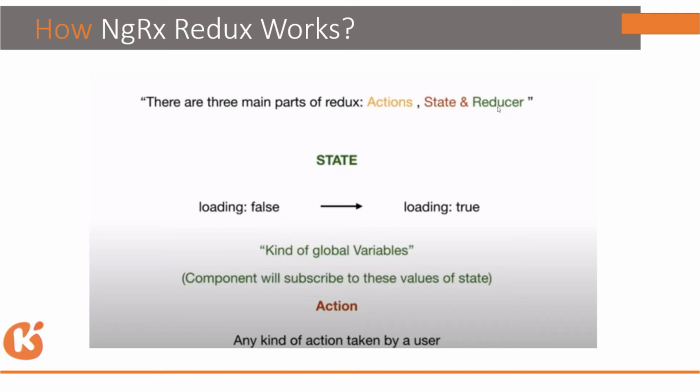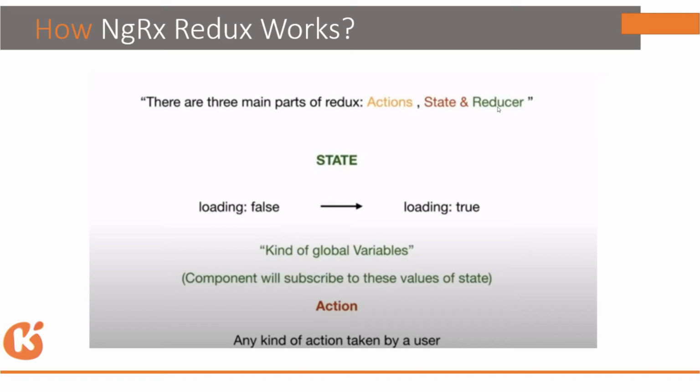And a reducer is basically a class that takes the action, checks what the new state should be, creates the new state and sends it to the store.